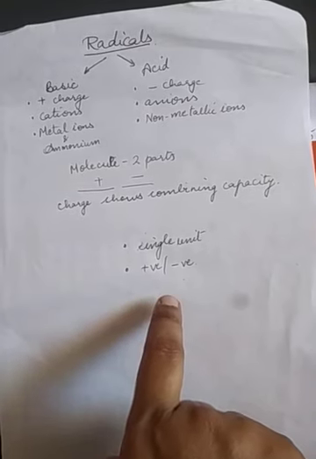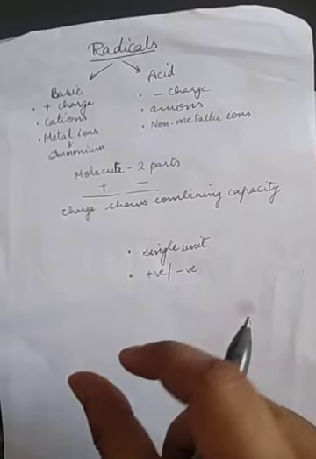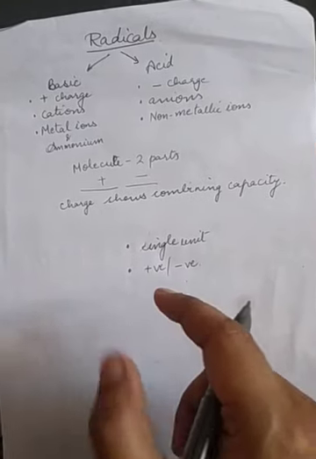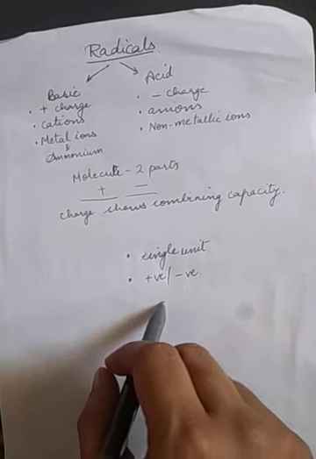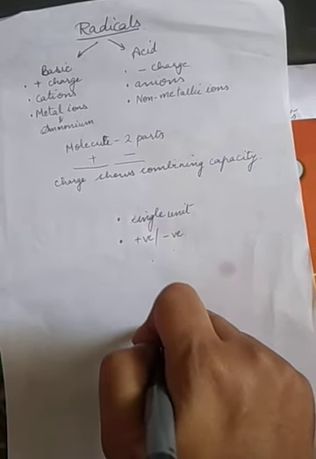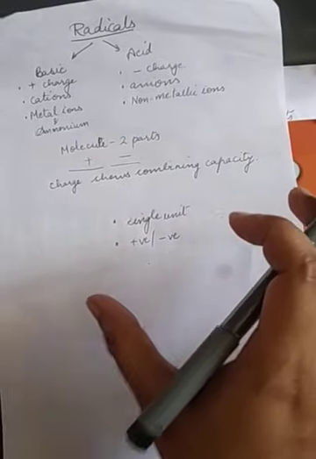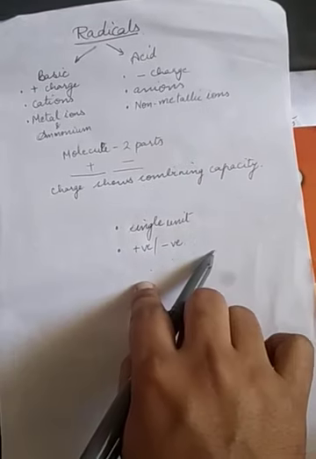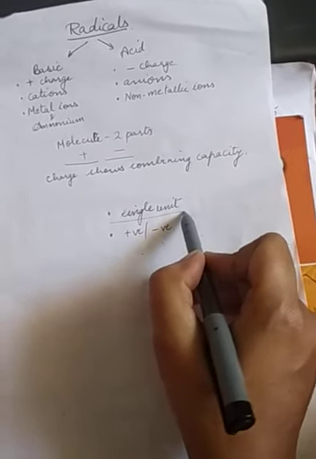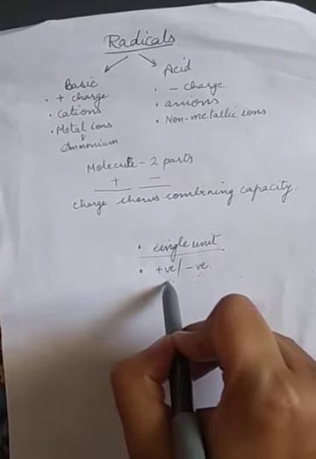Don't you think there is a similarity in such a definition? A group of atoms combined chemically, behaving as a single unit. Yes, it is a compound, where a group of atoms of the same element or different elements are combined chemically and behave as a single unit. But children, a group of atoms as a single unit is a compound, but if it has a charge, then it becomes a radical.